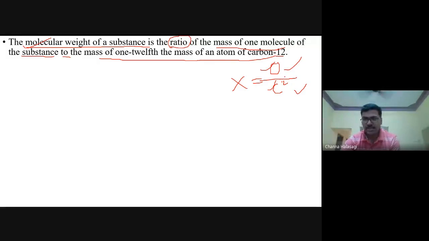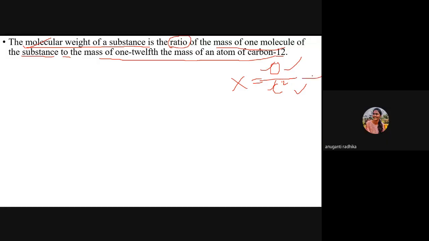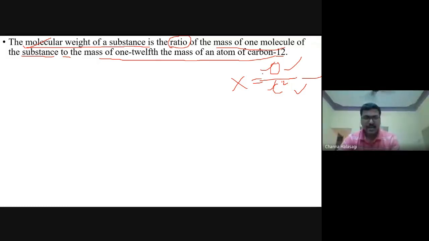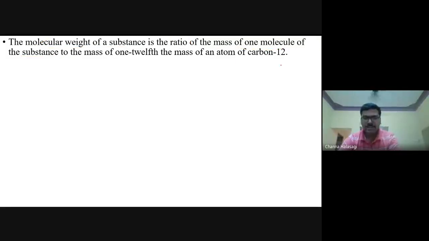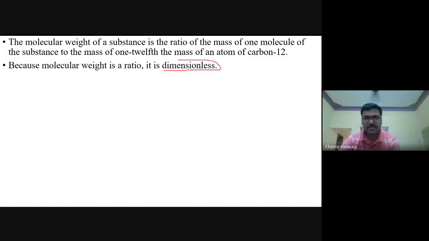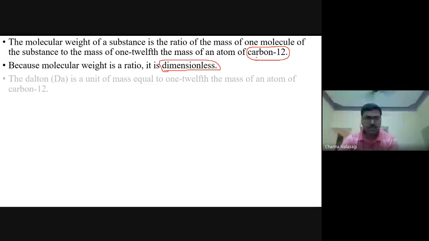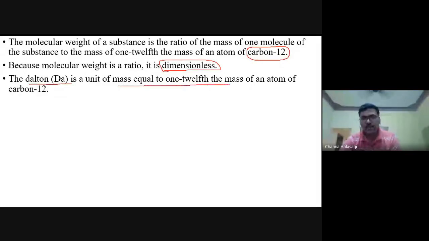If it is a ratio, does it have any units? No, sir. It should be dimensionless. Since it is dimensionless, but since we are expressing carbon-12 in some units, we'll come to that next. The Dalton is the unit equal to 1/12 the mass of an atom of carbon-12.